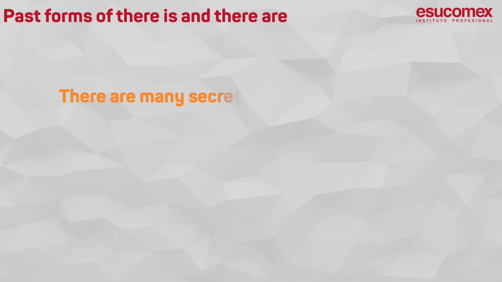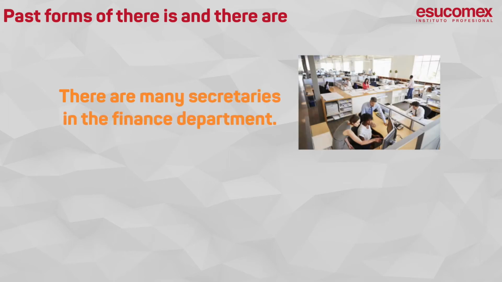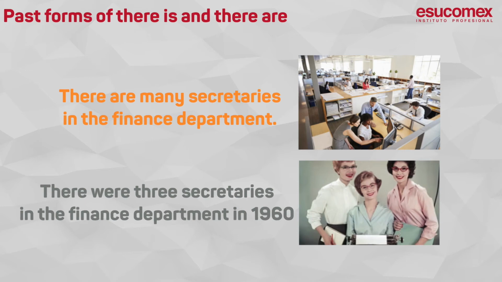Examples: There are many secretaries in the finance department. Present. This sentence refers to present tense. There were 3 secretaries in the finance department in 1960. Past. The use of there were refers to past.